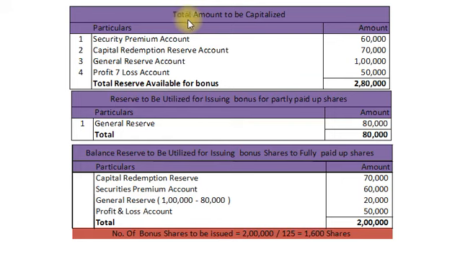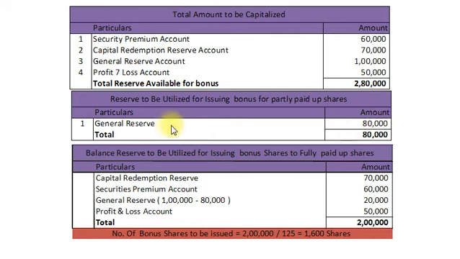First of all, total amount to be capitalized, already it is discussed: securities premium 60,000, capital redemption reserve 70,000, general reserve 1 lakh, and profit and loss account rupees 50,000. So total reserve available for bonus is 2 lakh 80,000. Out of these 2 lakh 80,000, reserve to be utilized for issuing bonus for partly paid up shares is equal to 80,000.